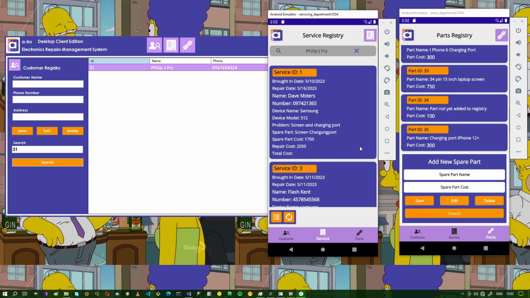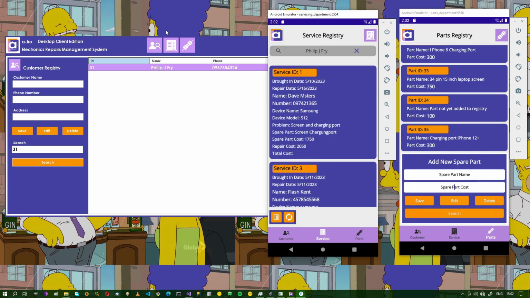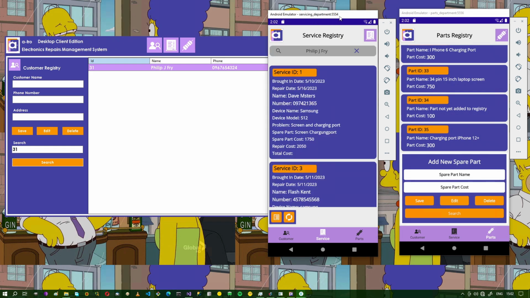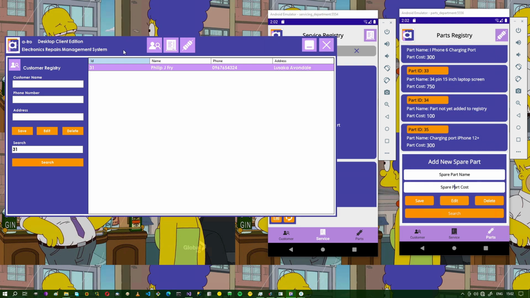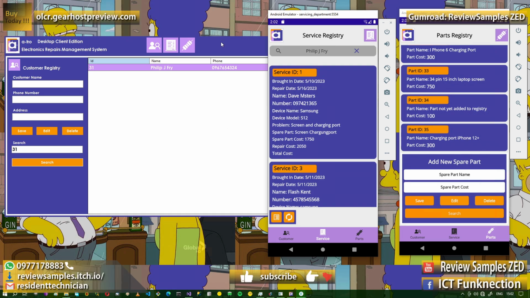So there are, I think, 5 versions of this application. So you can get the offline version, the desktop. Then you can get the offline version, the mobile app. You can get the desktop plus API. Then you can get the mobile app plus API. Then you can get the desktop client and the mobile app client plus the API. Then more features can be added later on.